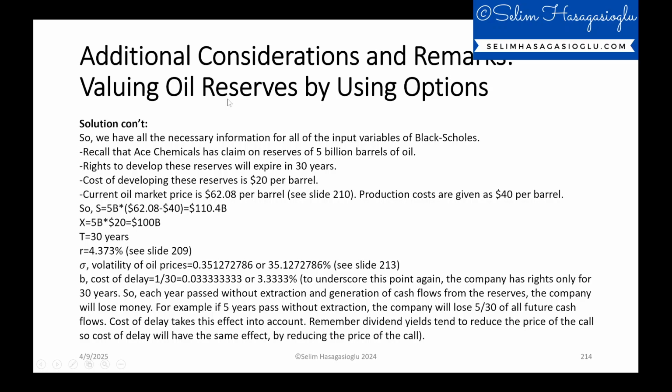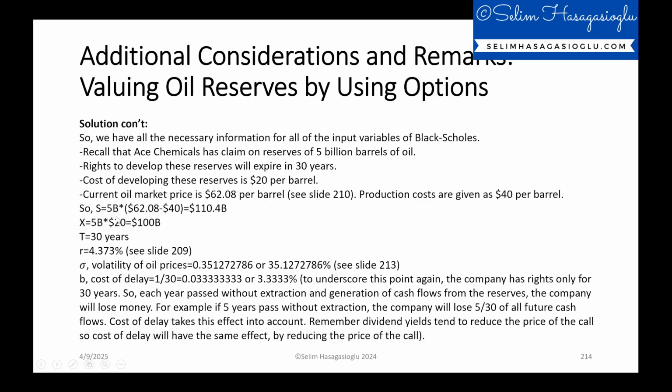So we have all the necessary information for all of the input variables of Black-Scholes. Recall that Ace Chemicals has a claim on reserves of 5 billion barrels of oil. So rights to develop these reserves will expire in 30 years, and the cost of developing these reserves is given as $20 per barrel, and the current oil market price is $62.08 per barrel. See slide 210. And production costs are given as $40 per barrel.